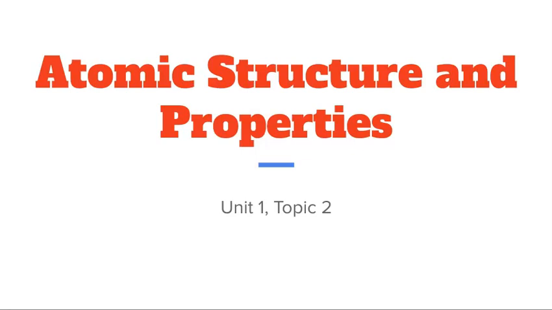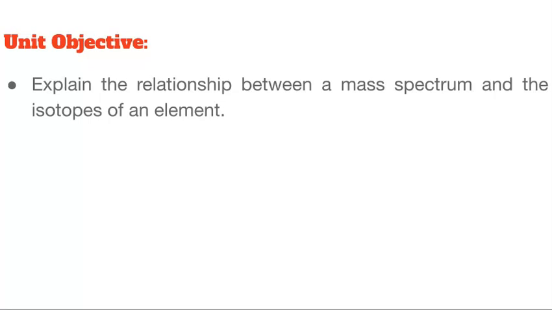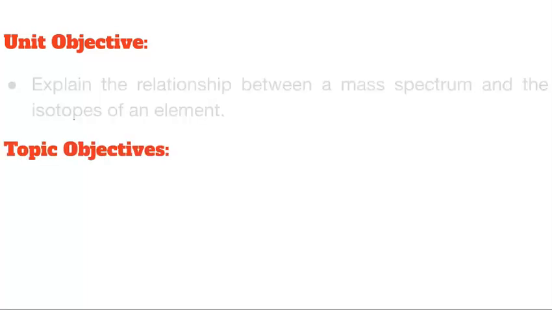Today we are going to be going over the material covered in Topic 2 of Unit 1, dealing with things like mass spectrums. One of the unit objectives is to be able to explain the relationship between what is called a mass spectrum and the isotopes of an element.